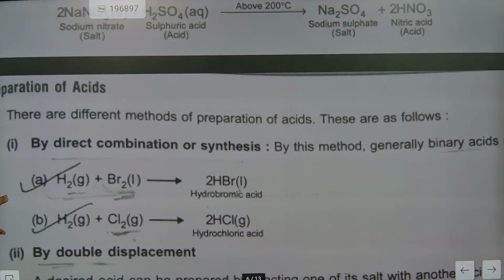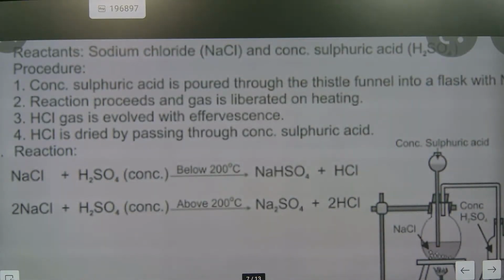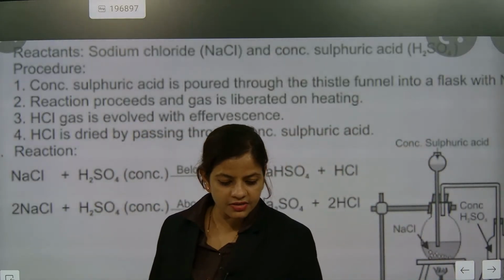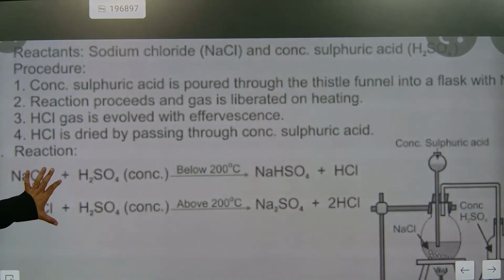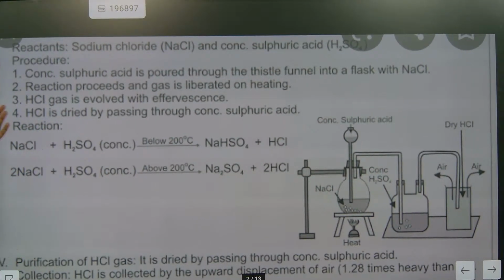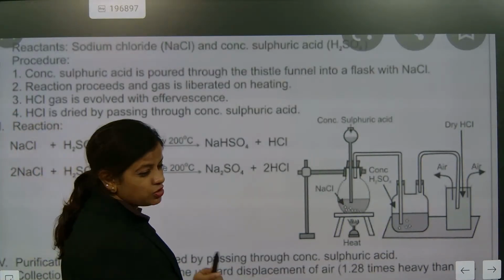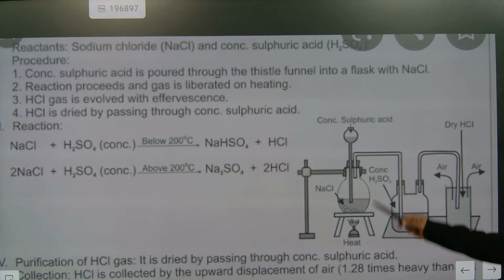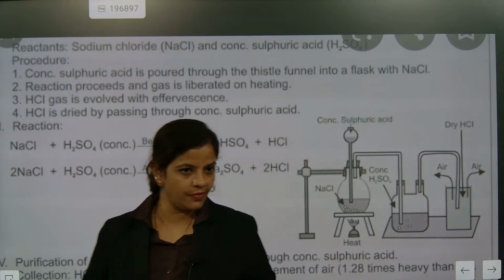Now we will talk about preparation by direct combination. This section we have already done 2 times. Now reaction with sodium chloride. This is a very important reaction. Most of the time they are not going to ask this, but one time I have told you how it is done. The reaction of sodium chloride is one of the most important laboratory reactions. Please check this one out. When sodium chloride reacts with sulfuric acid, the procedure is given. This PDF will be available when you are reading. Understood or not? Now we will go for the next one.